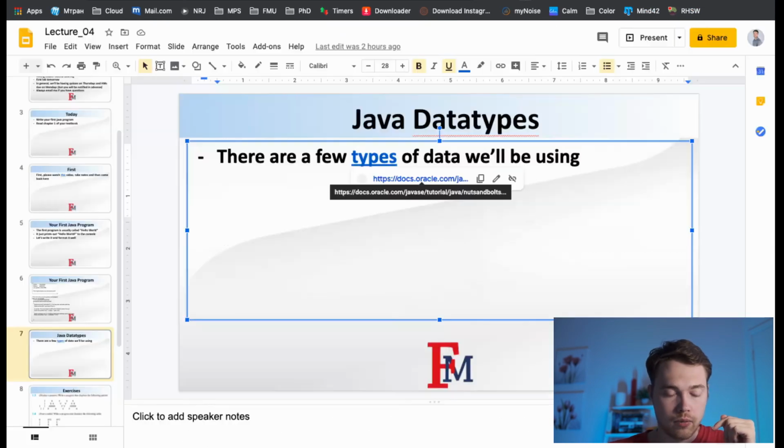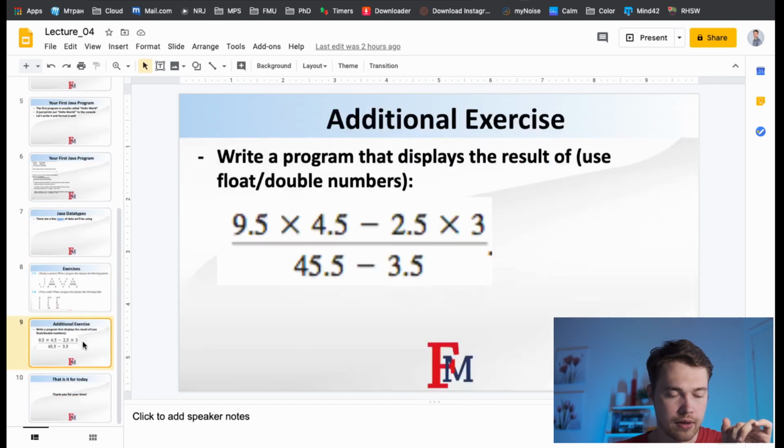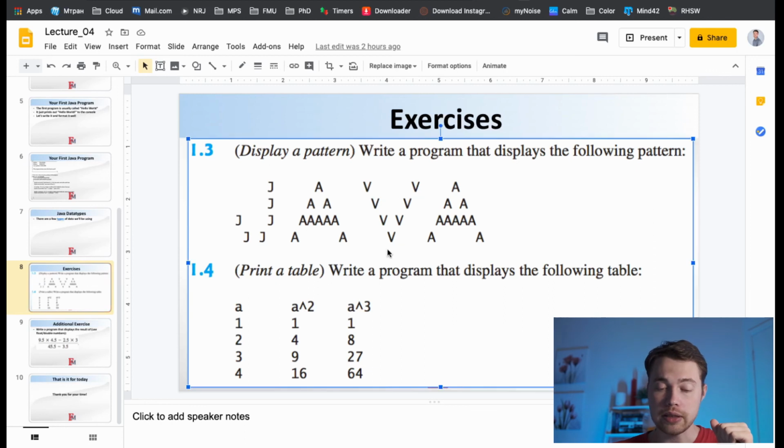Okay, what else? So as practice, I want you to complete these 3 exercises. Please do that before Monday. I'm not going to check that, so it's completely on you. I just highly recommend doing this, and maybe one of them will be included in the lab tomorrow. Just display the pattern. I want you to display Java like this. So that's the first line over here: add a bunch of spaces, then J, bunch of spaces, A, bunch of spaces, V, bunch of spaces, V, bunch of spaces, A. And do the same thing for the second line, third line, and then the fourth line.